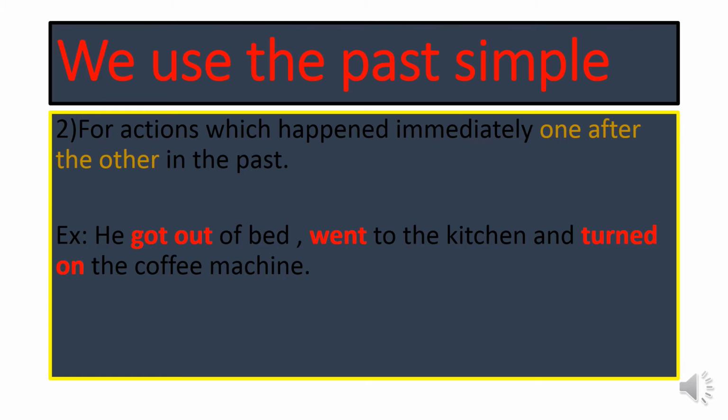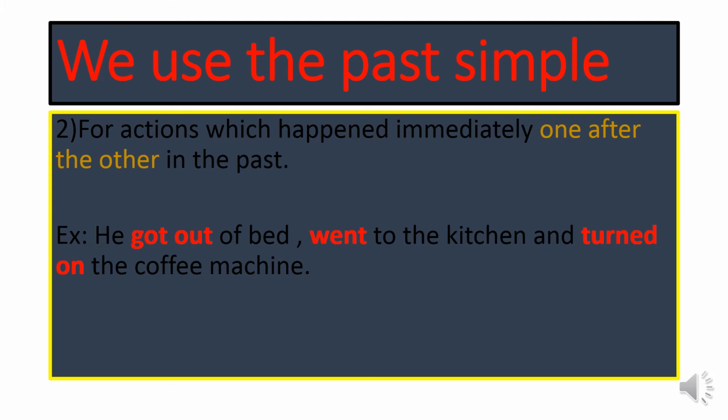Second usage of the past simple tense: for actions which happened immediately one after the other in the past. That means we have more than one action. More than one action happened after each other in the past. For example, he got out of bed, went to the kitchen, and turned on the coffee machine. Here, how many actions? In the example, we have 3 actions.